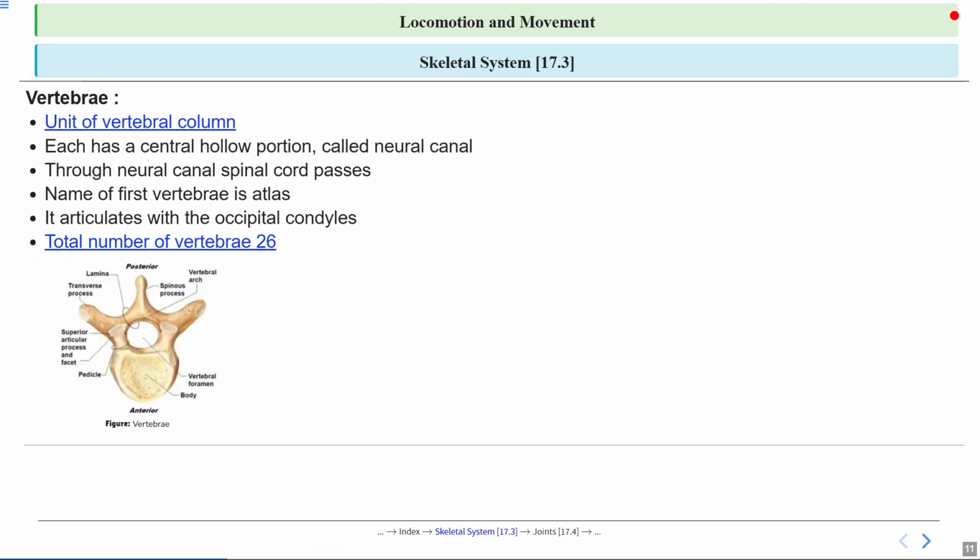Here's an image showing the structure of the vertebra. Take a moment to observe the different parts of the vertebra that we have just discussed. You can see here the neural canal and the way the vertebrae are stacked together. This kind of visual representation helps us connect the concepts to what the vertebrae actually look like in the body.